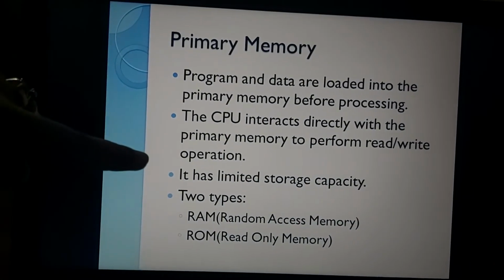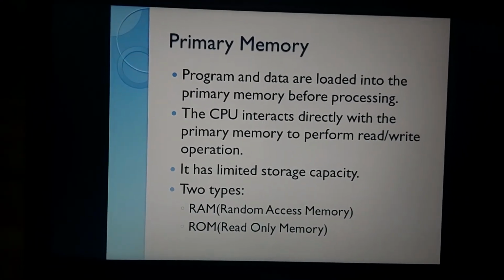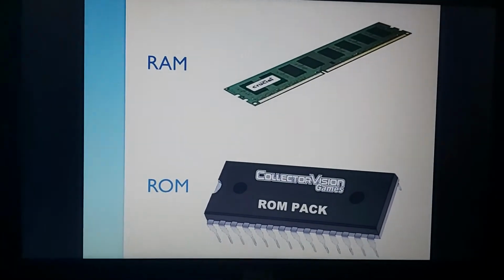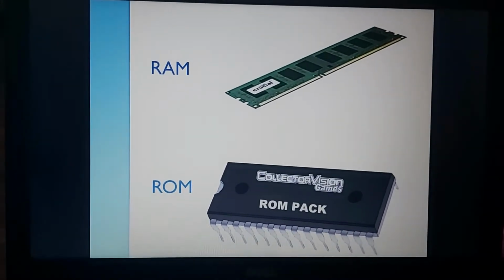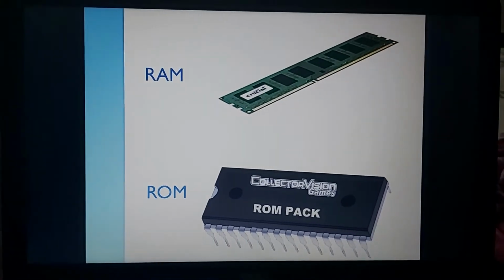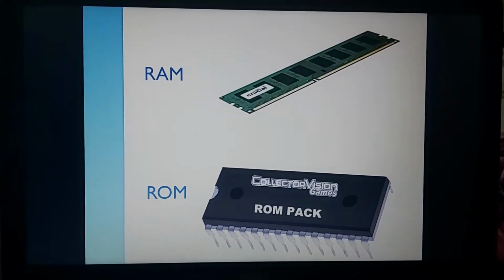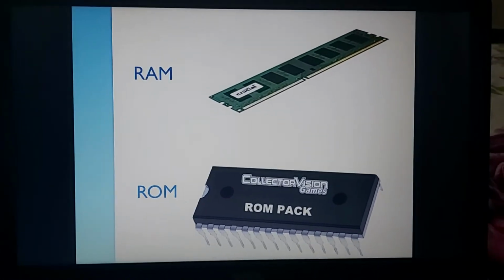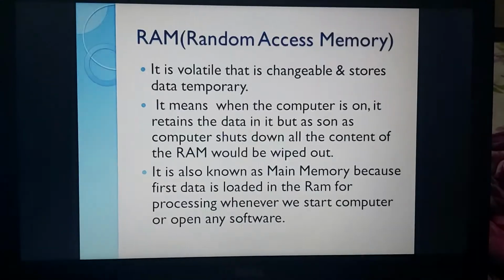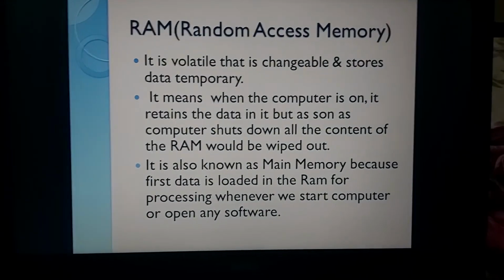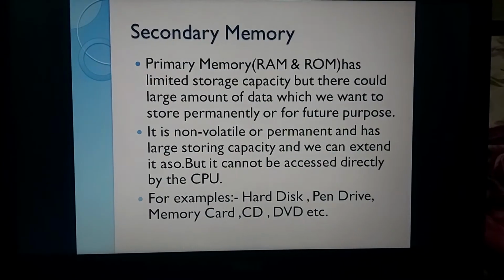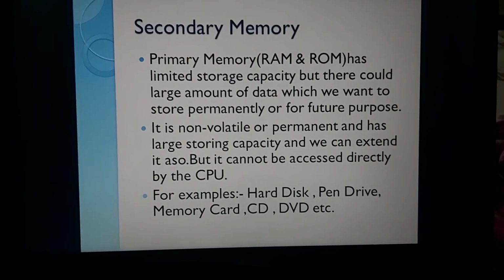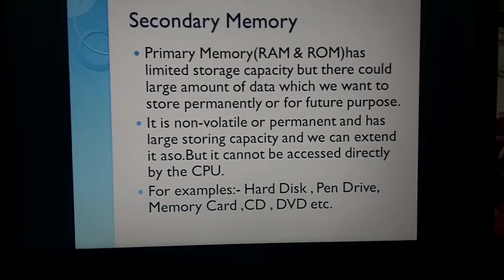It has a limited storage capacity. Why? Because when we need to buy a RAM, it will ask how many GBs you want: 1 GB, 2 GB, 3 GB, right? So it's like a capacity. We can't make it in a terabyte. So it stores my temporary data. There may be a few situations where I need to store my data permanently. So in this situation, I need a secondary memory for this.